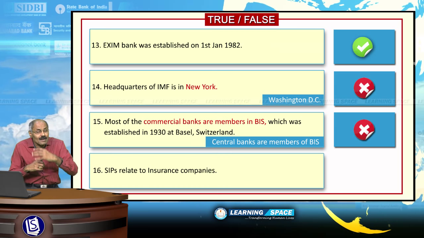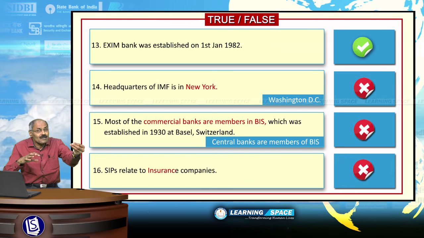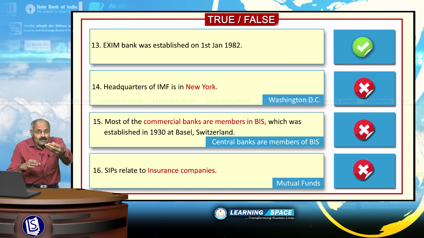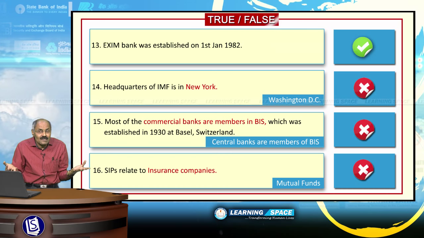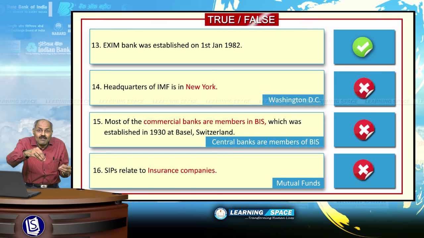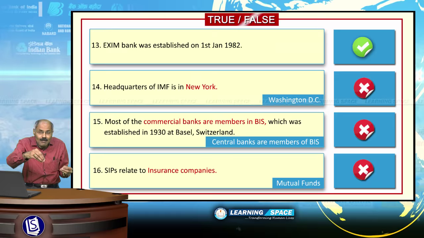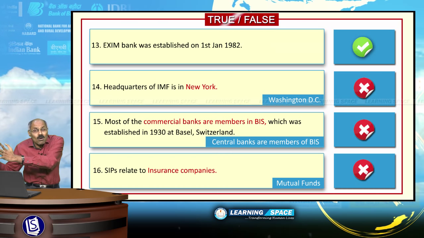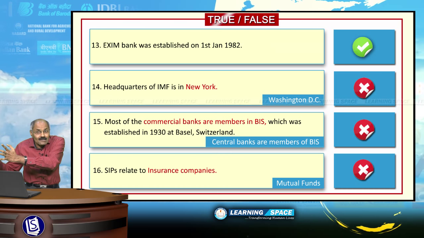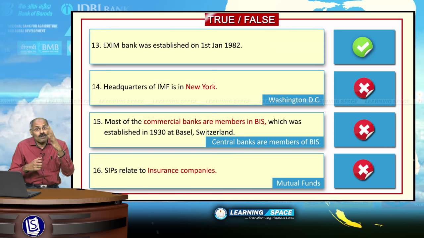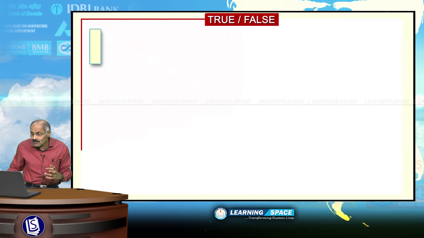SIPs relate to insurance companies. It's absolutely wrong. SIPs, systematic investment plans, relate to mutual funds. Normal investors, ordinary investors, invest some amount every month. Then mutual funds or asset management companies will pool up this money and invest in various stocks or shares. So, please correct it. SIPs relate to mutual funds. Look into the next sentence.